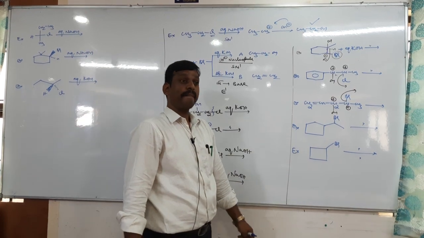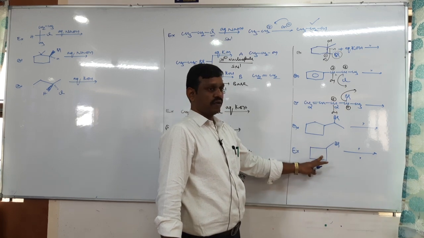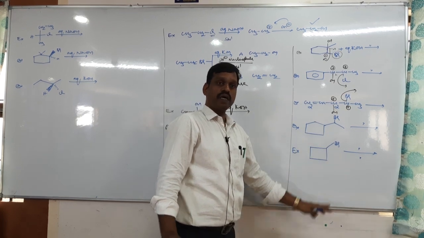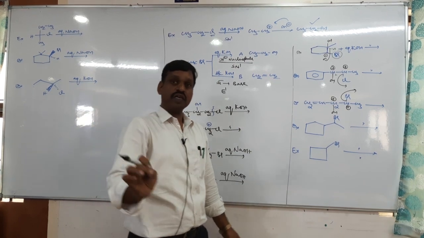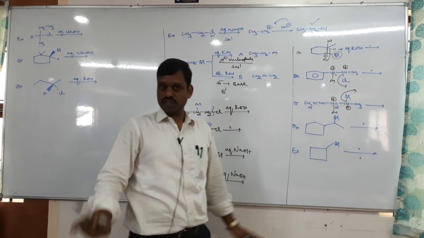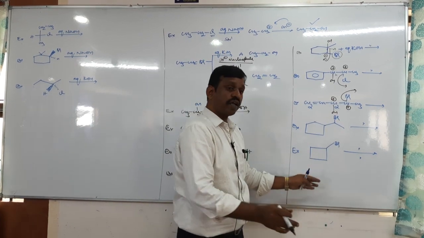Next, say 5-membered, 4-membered. When a 5-membered or 4-membered carbocation is formed, you need to think of ring expansion or ring contraction. 5-membered ring, ring expansion. 4-membered ring, contraction.